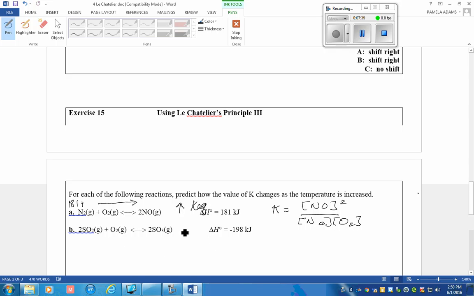On this side, this is an exothermic reaction, so we can think of the heat as a product. Please remember, we're heating the entire system, not just one side. The equilibrium expression for this equation looks like this.